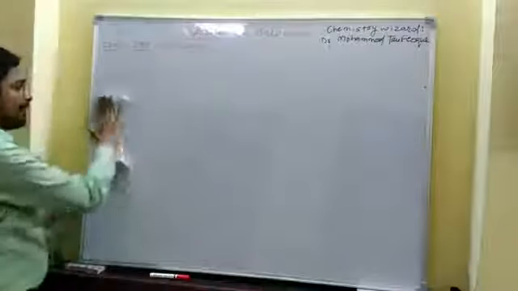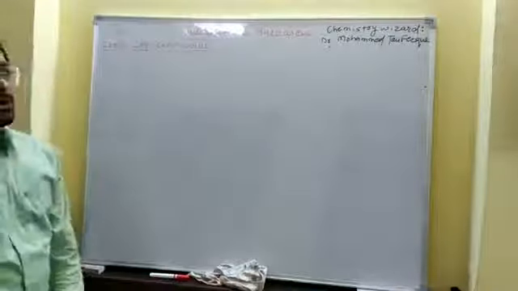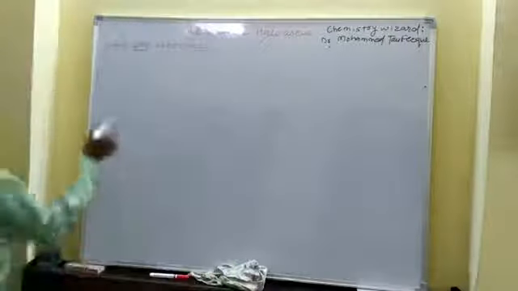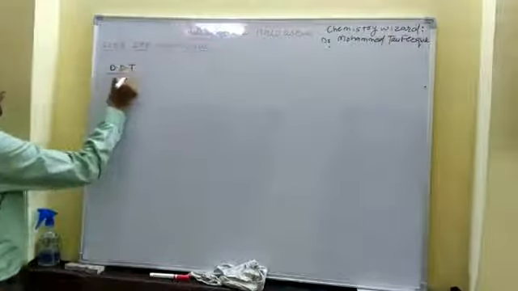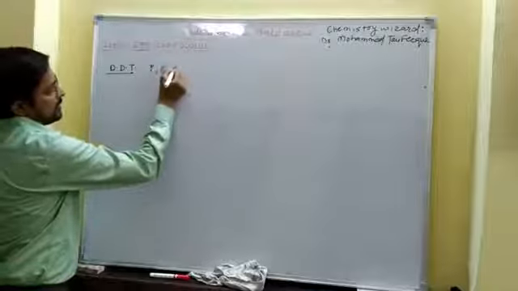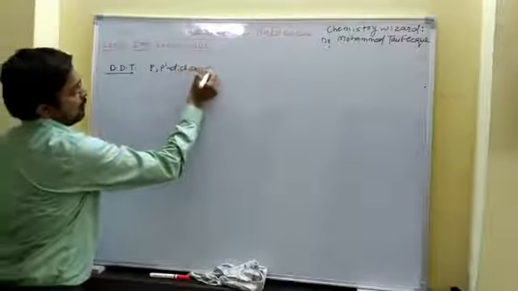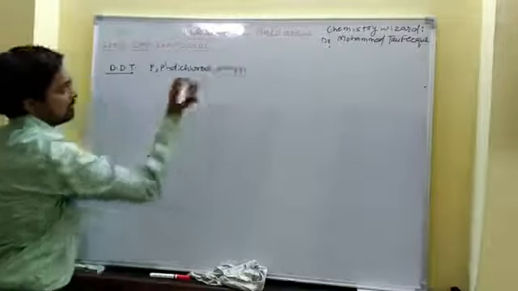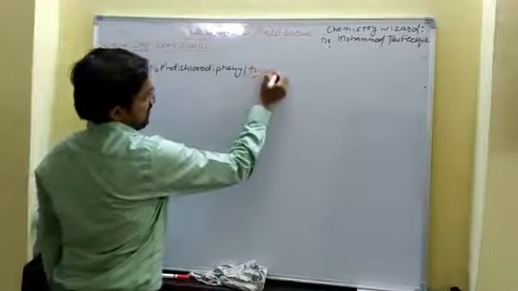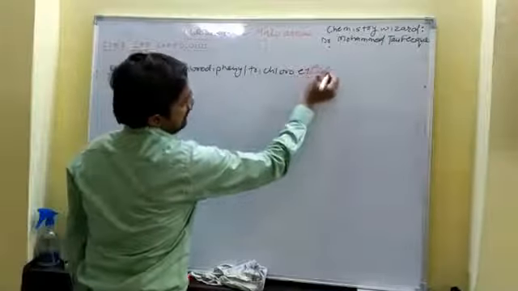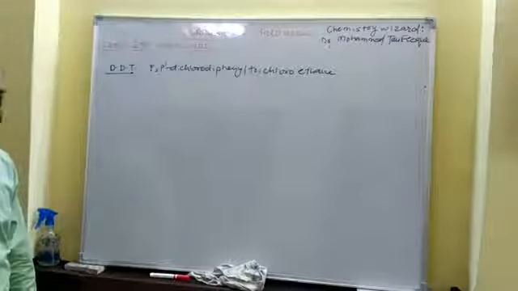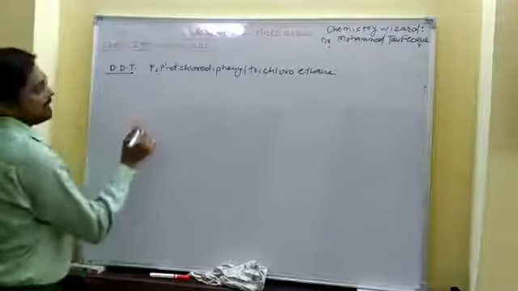Okay, para-dash dichloro diphenyl trichloroethane. Okay, now DDT. What is the IUPAC name? Para-dash dichlorodiphenyl trichloroethane. It is a simple formula of DDT. Now, how can we prepare DDT?